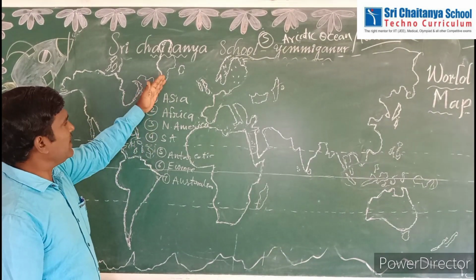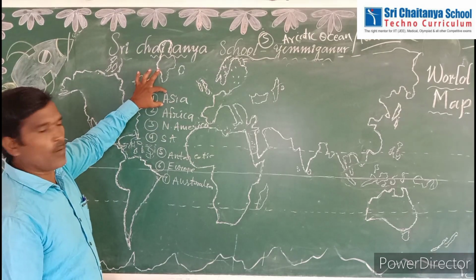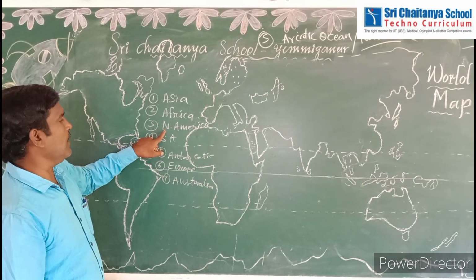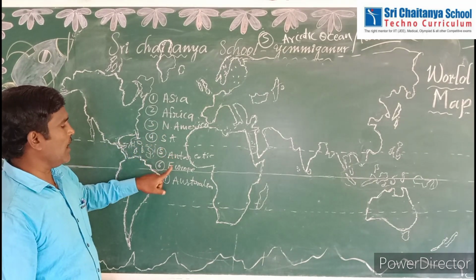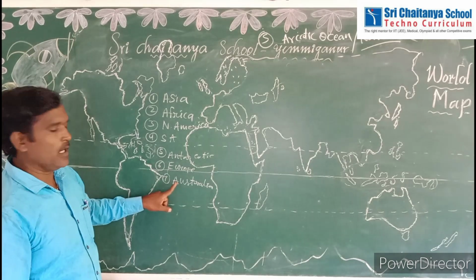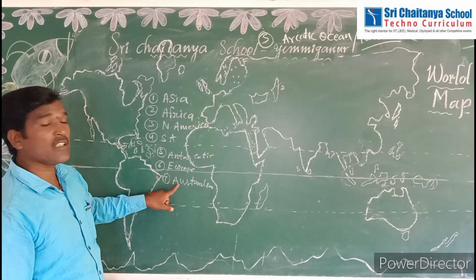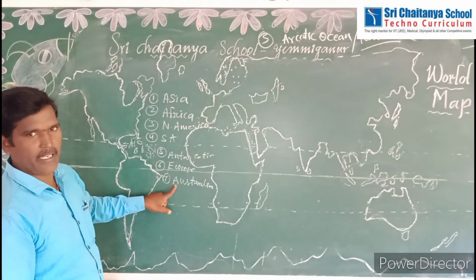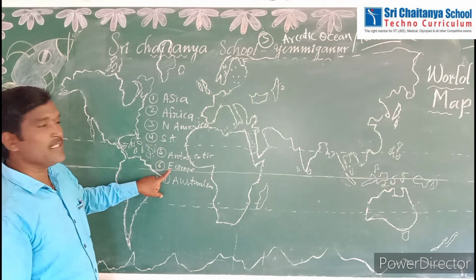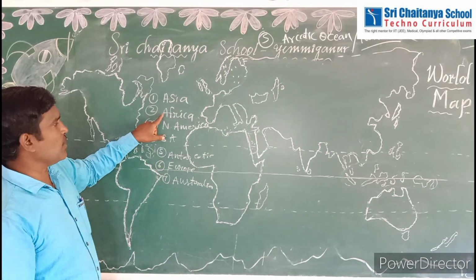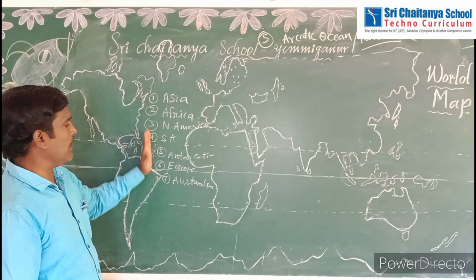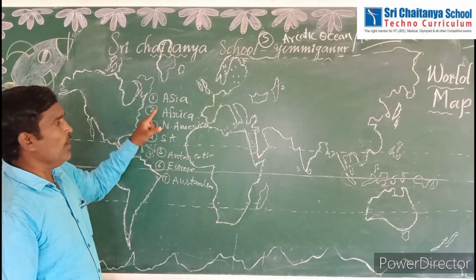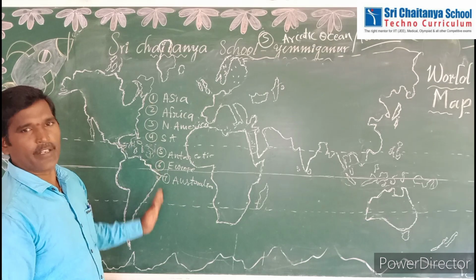Now I located them here from biggest to smallest. Biggest continent in the world is Asia. Second biggest continent Africa. Third biggest North America. Next South America, Antarctica, Europe and Australia. Australia is the smallest continent in the world. Second smallest continent is Europe. Second biggest continent is Africa. So we have to learn them in this order. So these are the 7 continents in the world. Now let us locate these 7 continents in the world map.